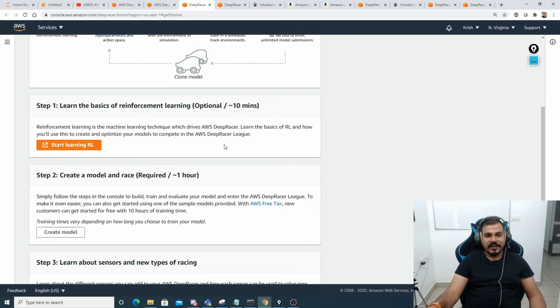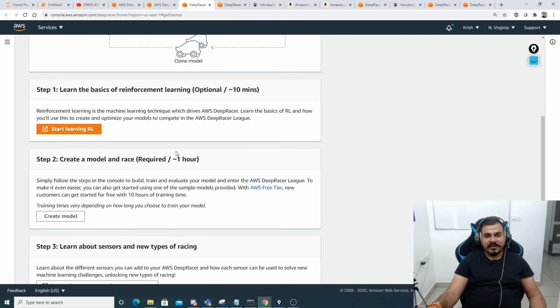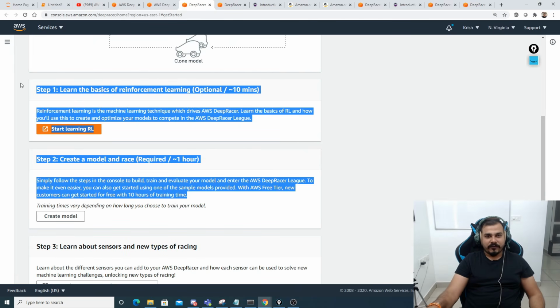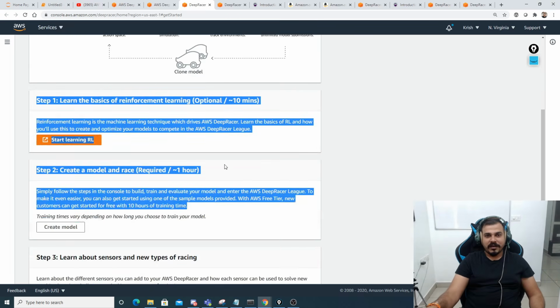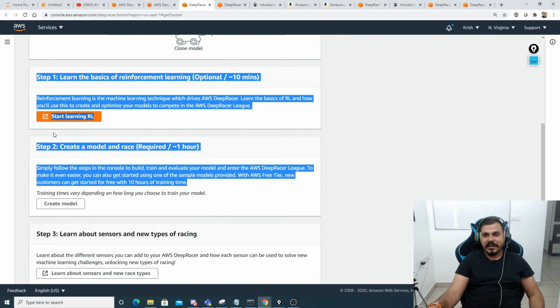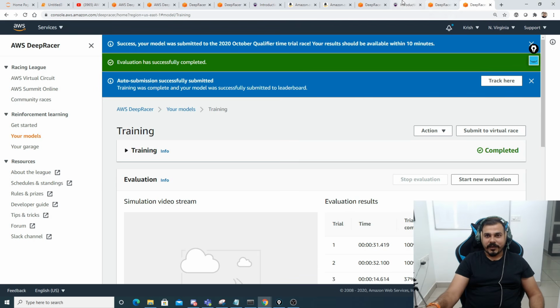Here you can actually create your own model, start the training, create a model. But again, there may be some charges. I think with the AWS free trial, new customers can get started for free with 10 hours of training time. So these all are free, I guess, but obviously just have a look at the cost that is involved and just try to do this. And I started training my reinforcement learning in this, and I could see some amazing results over here. Okay, and again, I'll try to submit it and see what all things are there.